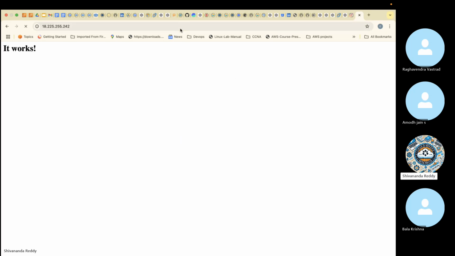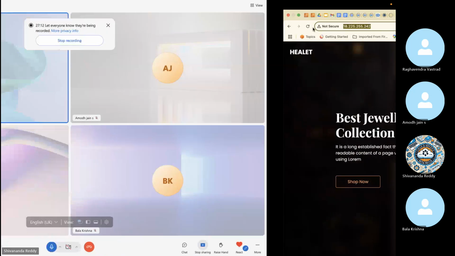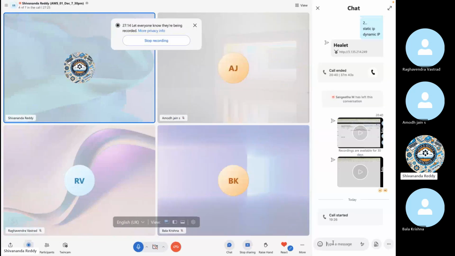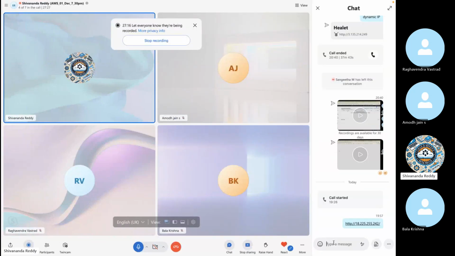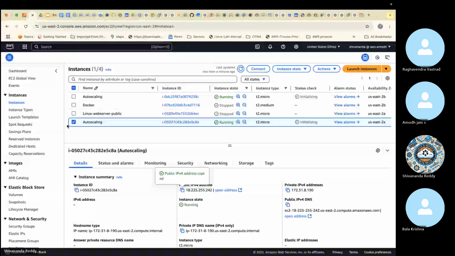It's getting up, but you should get the page. Okay, I'll paste it for your reference, guys. I just opened it. This is one IP. This is another IP also.